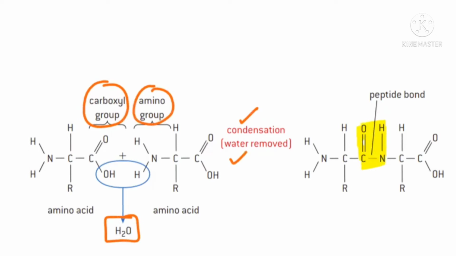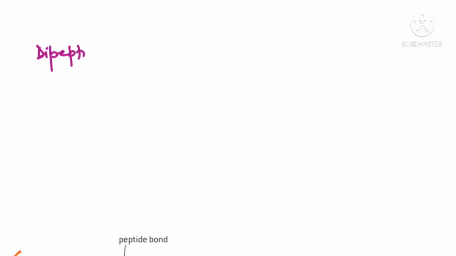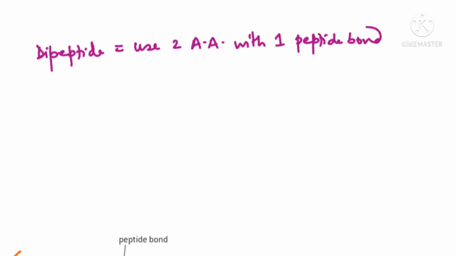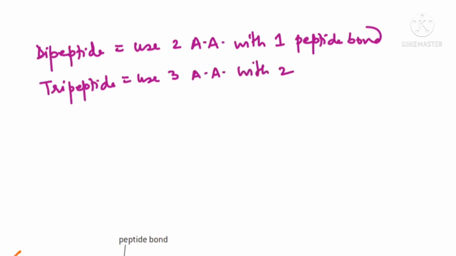If I say dipeptide, a dipeptide uses two amino acids. Meaning the peptide bond is one, but the amino acids are two. Two amino acids with one peptide bond. Clear, beta? Same if I say tripeptide. So a tripeptide means we will use how many? I think you can tell me, we will use three amino acids with two peptide bonds.